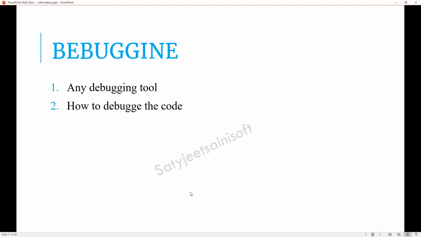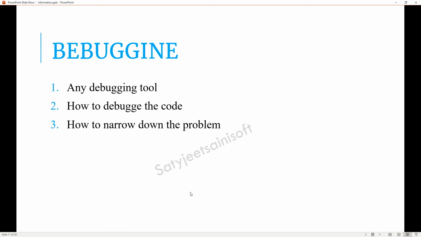The other one is how to debug the code. For debugging code, we also need to tell the technique, like how we debug the code. If we are using Visual Studio, we put debugging points there, and based on that we can debug things. Next, how to narrow down the problem? That is also a very big question, but we need to tell it across all three layers: front end, back end, and the DB side.